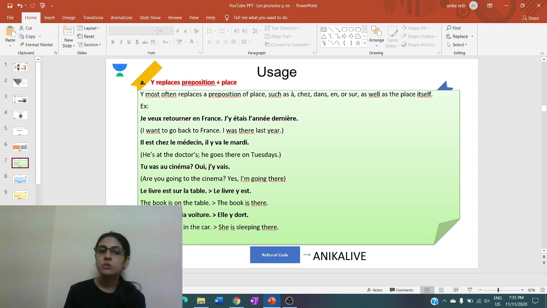Then the first usage of the pronoun is preposition plus the place. Because we are saying the meaning of the pronoun is there, it has to replace a preposition and a place. So only because it is a place we replace it with the pronoun there. So the preposition can be à, en, chez, dans, sur, all followed by the name of the place. So this pronoun replaces the preposition as well as the place itself. So both of these things are replaced by the pronoun y.